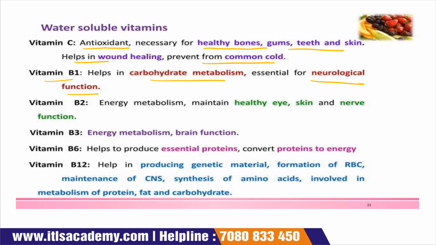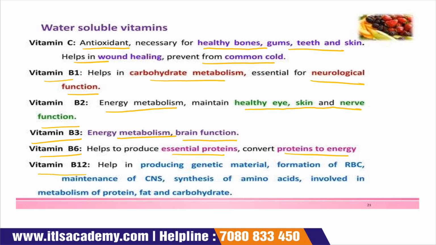Then vitamin B12, which is used in energy metabolism, and it also maintains healthy eye, skin, and nerve function. Then vitamin B3, used in energy metabolism and proper brain function. Then vitamin B6, which helps in the production of essential protein, and converts protein into energy.